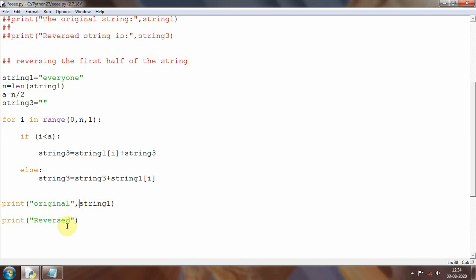I have missed a comma here, and I have to put a comma here, and I will write string3. So string1 is the original, string3 is the reversed one. I'll save this one, and now I will run this one.